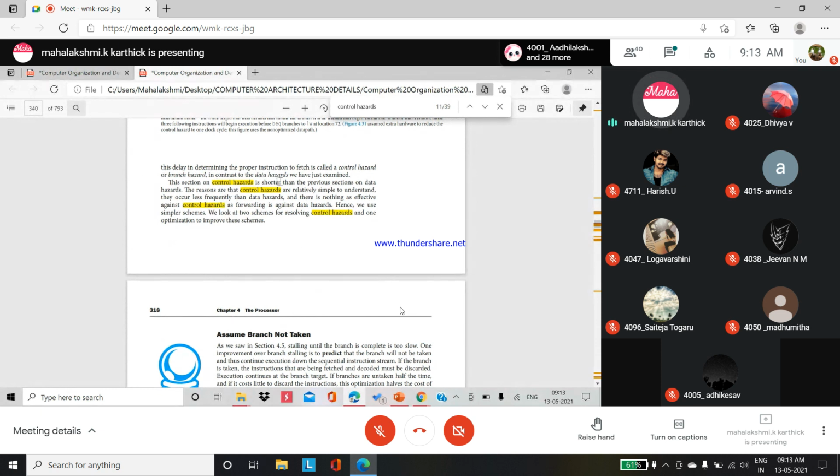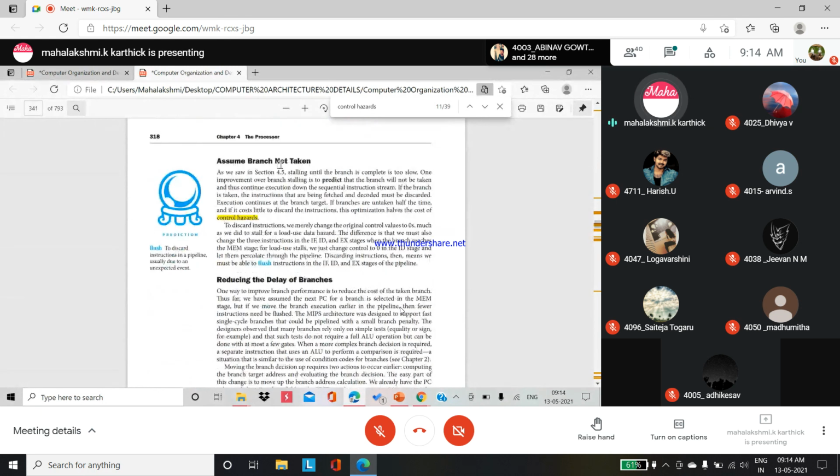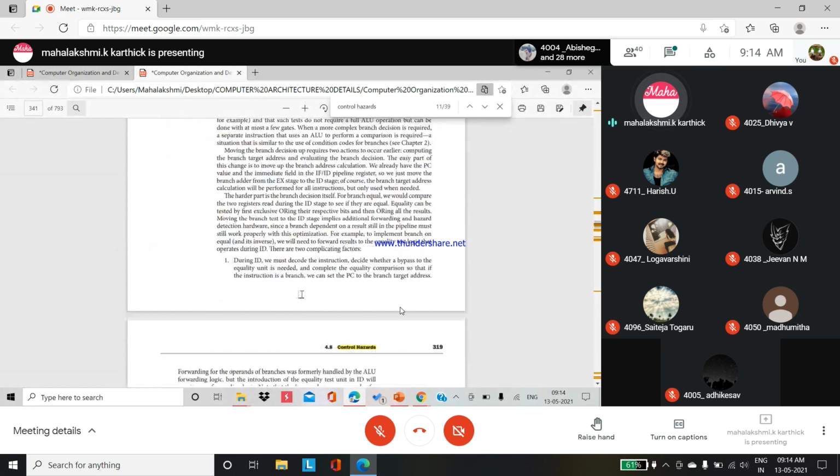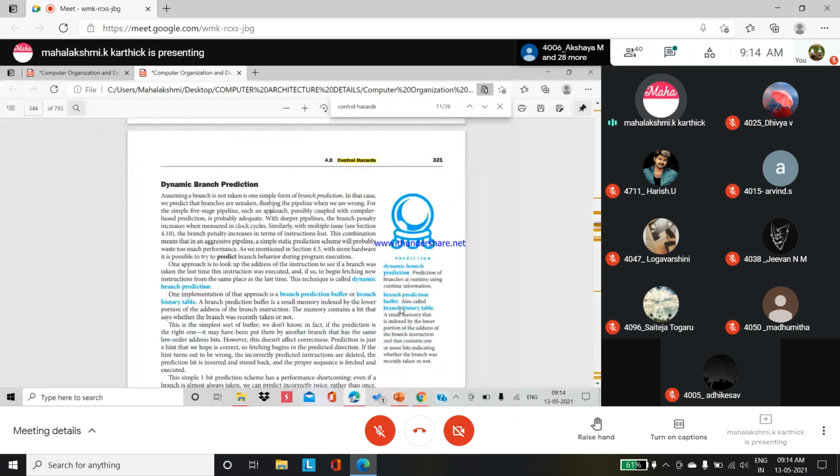The point here is the scheme for resolving control hazards. Assume branch not taken, then reduce the delay of branches. Then you have to focus on dynamic branch predictions.